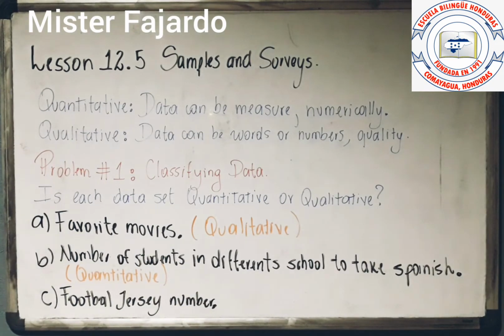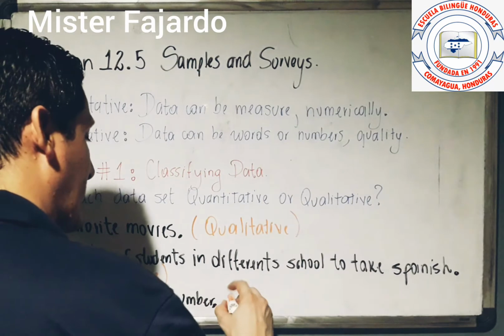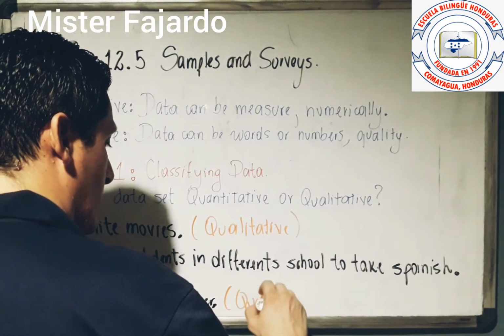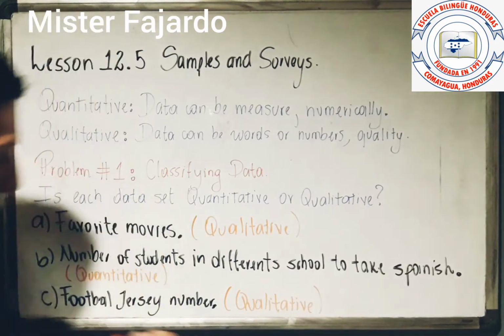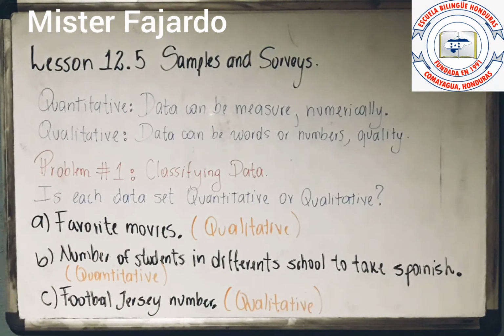And football jersey numbers, okay? Even though you have numbers in this case, you cannot measure the number because it's just a number that is on the jersey. That means that the information in this case is qualitative, because it's the number that is going to represent one jersey, but it's not counting numbers. It's just the number that represents a qualitative, okay? Okay, that's really easy. I'm going to invite you to study in your MATBook, because you are going to need to know very well the concept to solve all the problems that are in that lesson, okay?